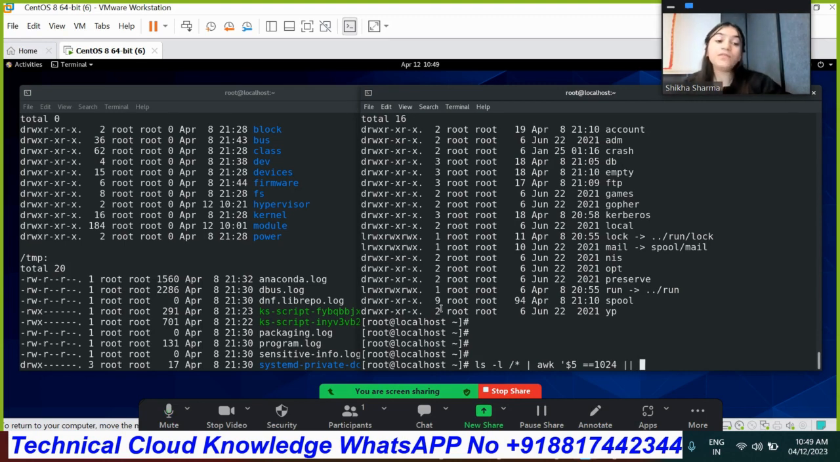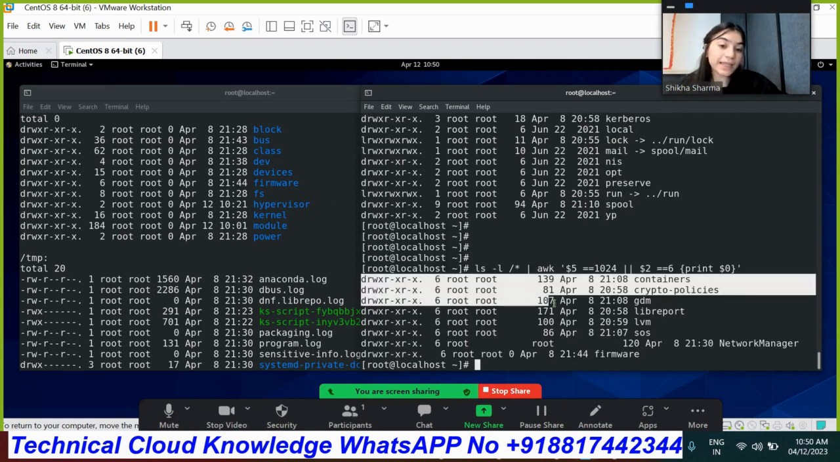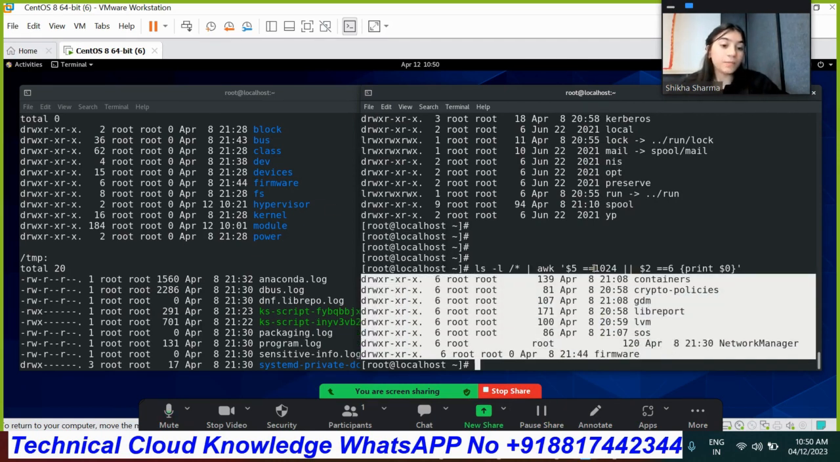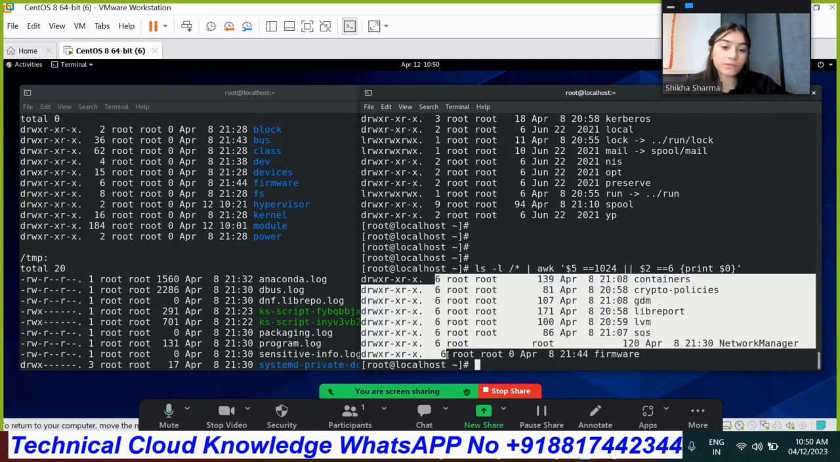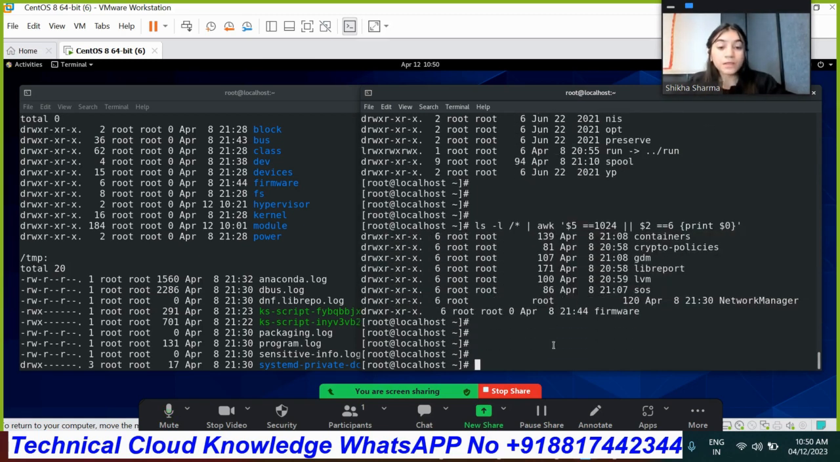Now, if this one is not available, then print me field number 2, which is available for 6 links, and then print field 0. So as you can see, I got the second field content, because the 5th field content is not available, that's why it provided me the output of the second field. As you can see, the 6th link is available for 6 and the size is less than 1024 bytes. Okay, so that's how we'll do it as well. So I think you are able to understand these.